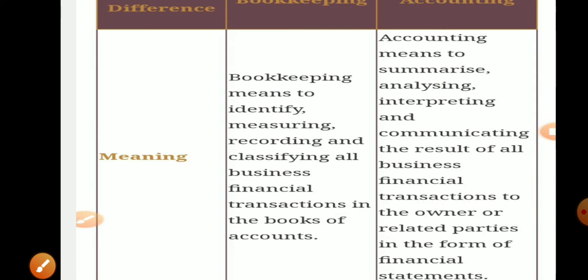In this slide we will explain the difference between bookkeeping and accounting. First of all, we already know the meaning of bookkeeping and accounting.